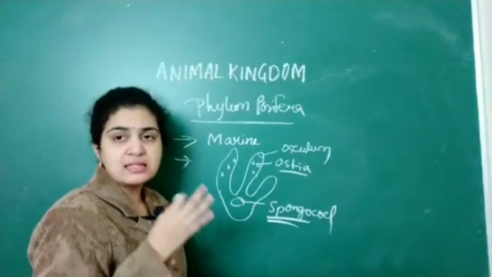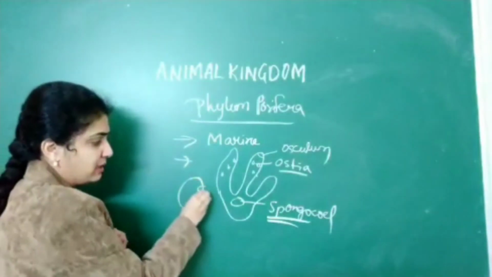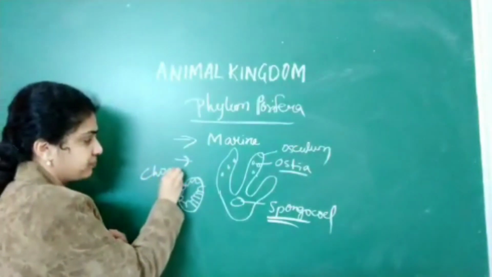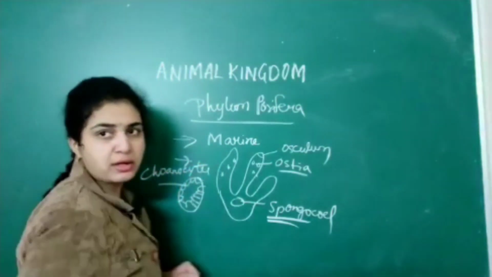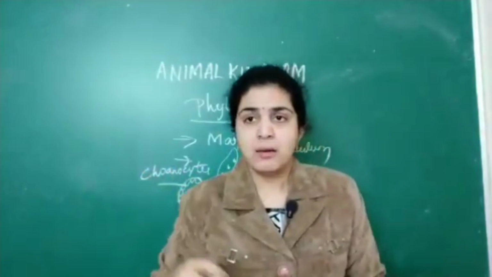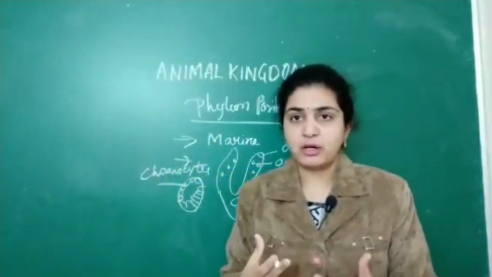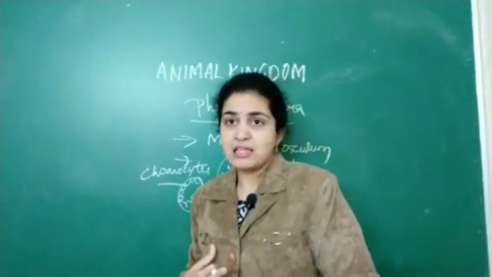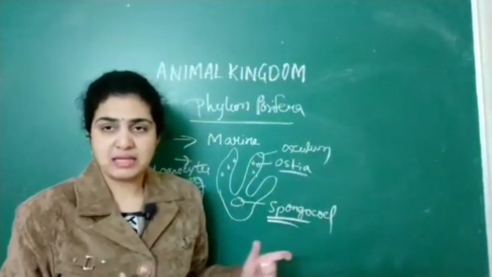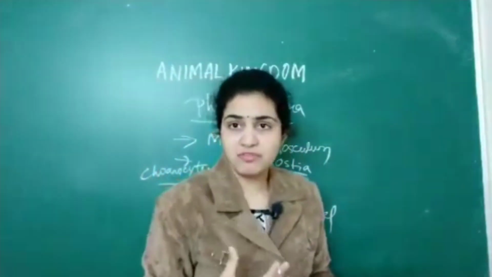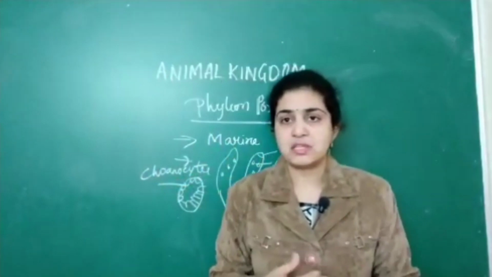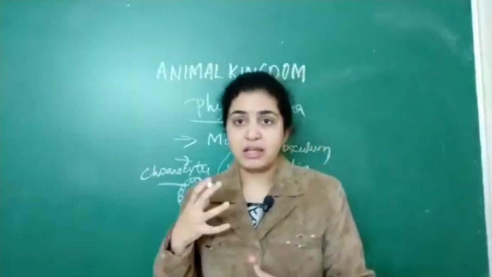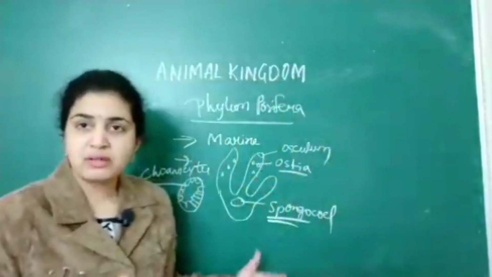This spongocoel is lined inside by numerous cells called choanocytes. You all should remember these points very clearly because all of these are important for your NEET exam. Numerous questions were asked based on the animal kingdom, Kingdom Animalia. Basically it consists of some 5 marks in the NEET exam. So you should be very thorough regarding this. All 5 questions will be based on this. So it will be very useful.